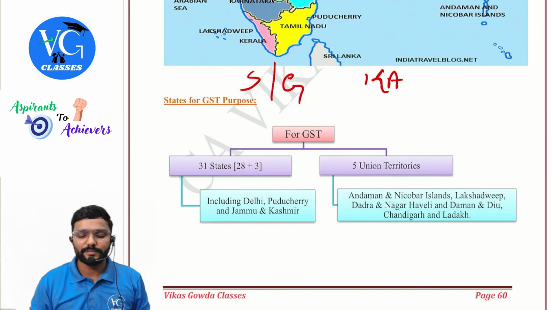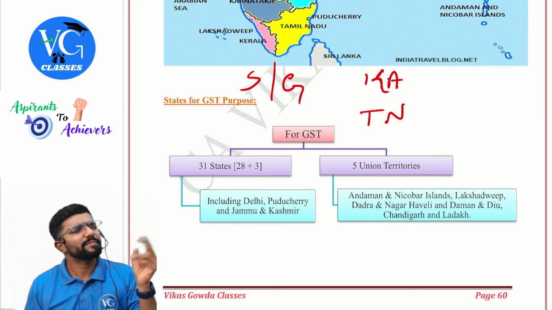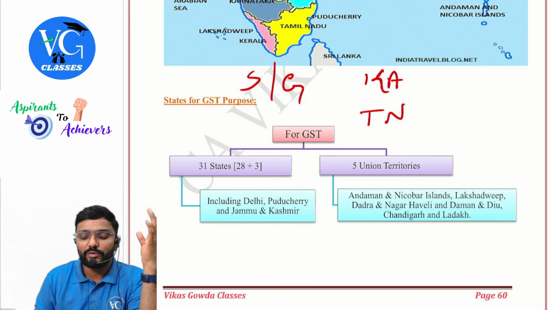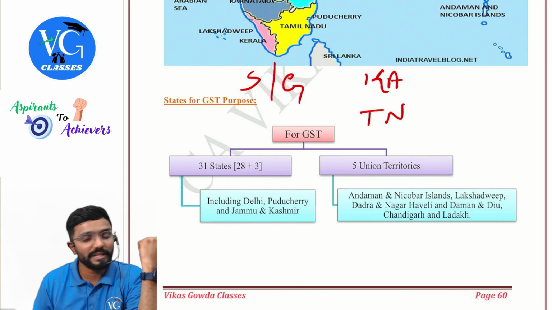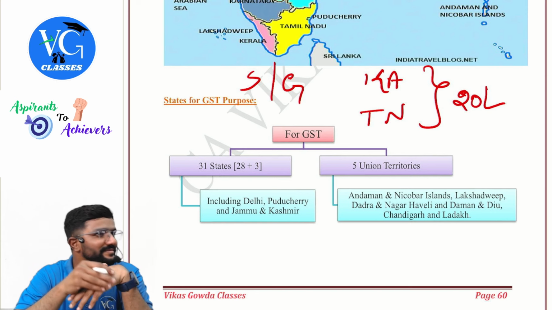Next. I am supplying goods and services along with Tamil Nadu and Karnataka. What is the threshold limit applicable? Supplying service along with goods, 20 lakh, in both the states. Now, is 20 lakh per state or both put together? Both put together. Is it more than 20 lakh? I have to check. Clear?